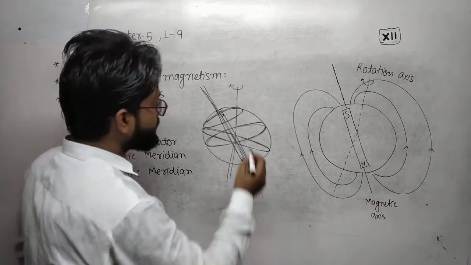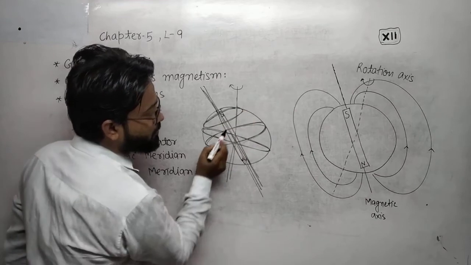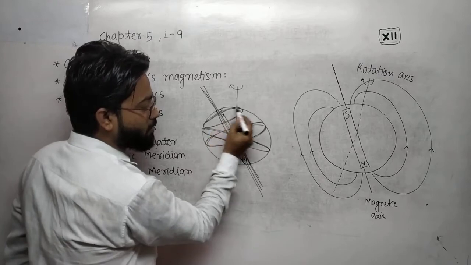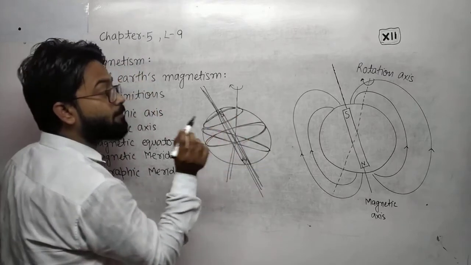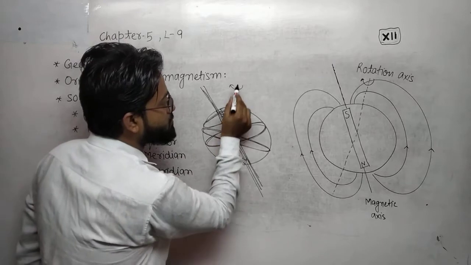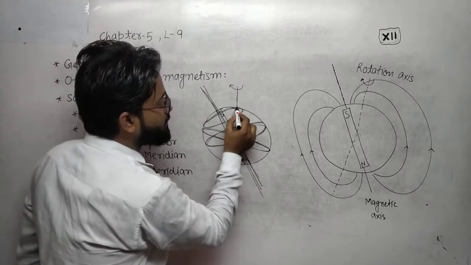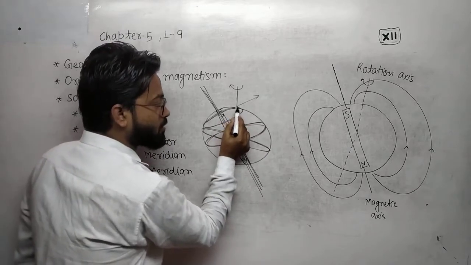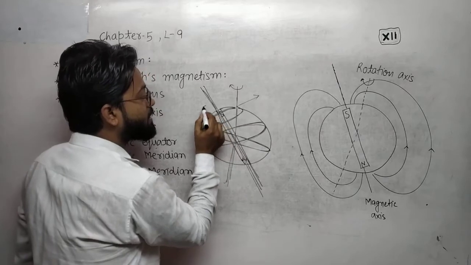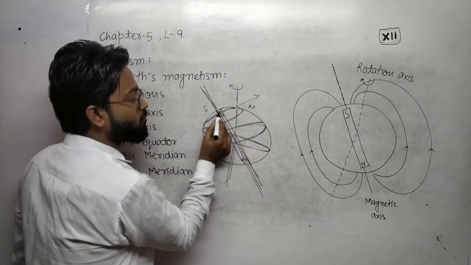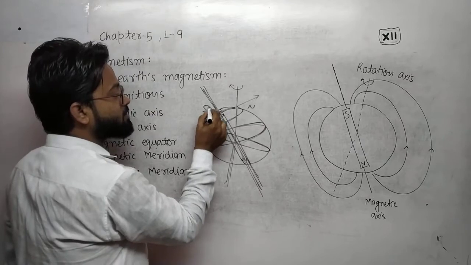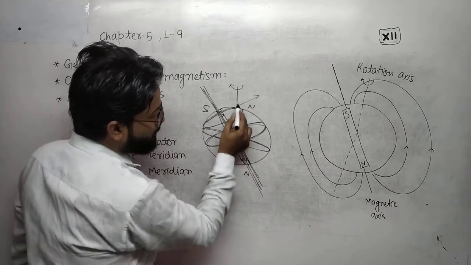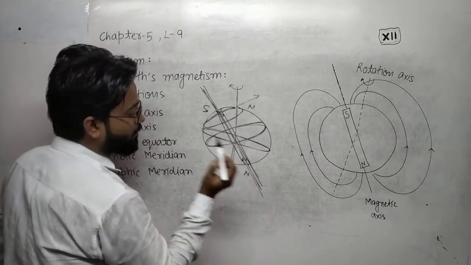The point on the axis and also on the earth's surface is called the pole. Because this is the geographic axis, this is the geographic north pole and this is the geographic south pole. Sorry, this is the magnetic axis, so this is the magnetic south pole and this is the magnetic north pole, and because that is the geographic axis, this is the geographic south pole.